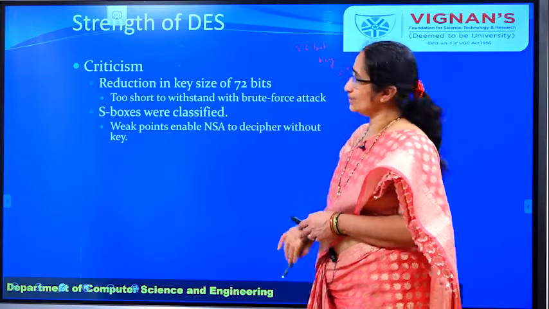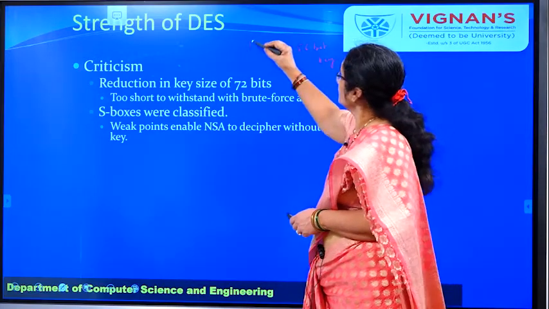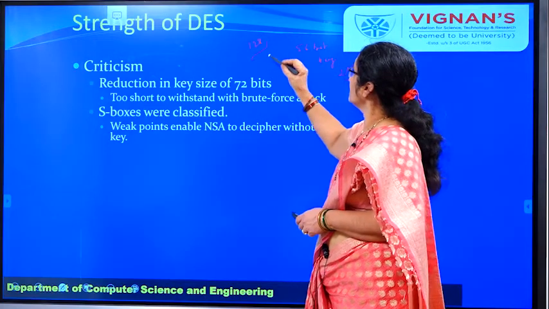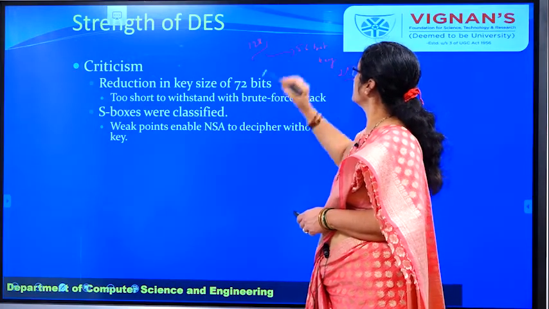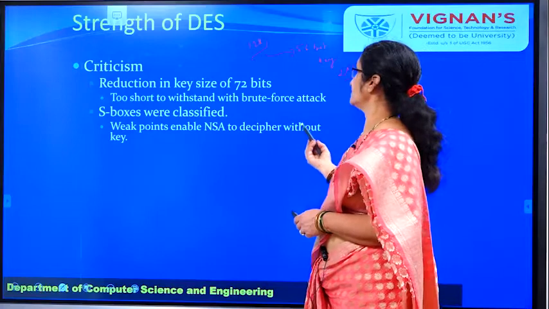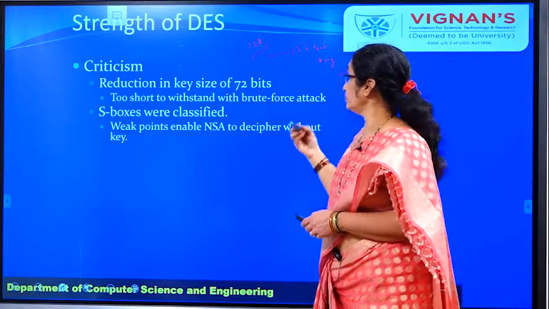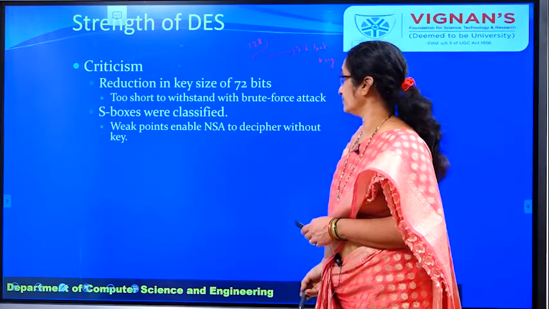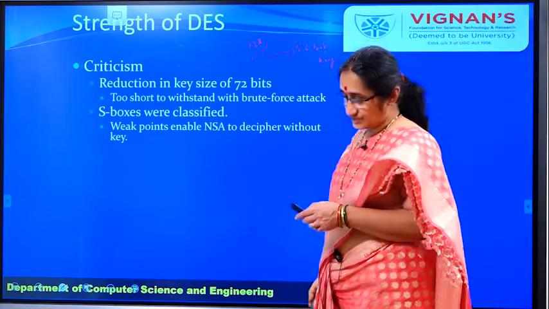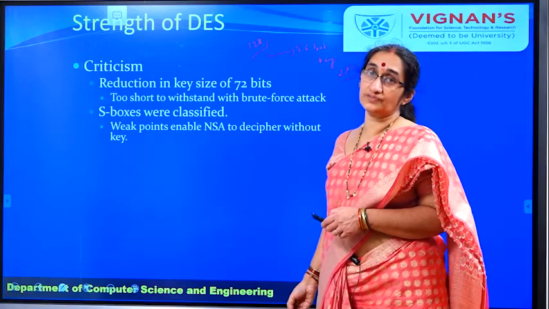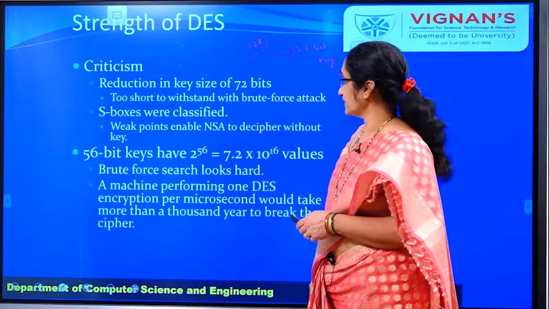Initially they used a 128 bit key, but they were told to reduce it to a 56 bit key. If it was 128 bits, it would be a very strong algorithm. And these S boxes are also one of the strengths of this algorithm.